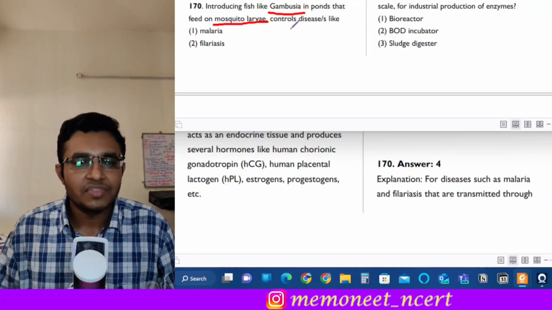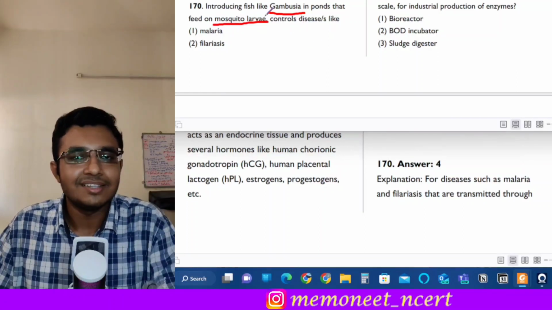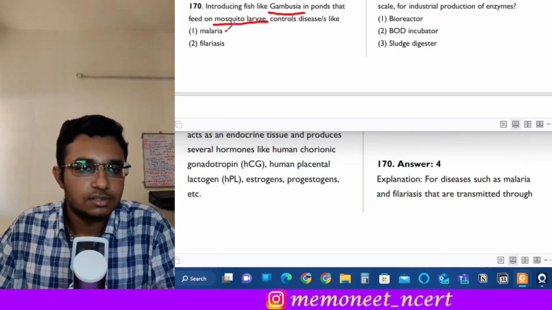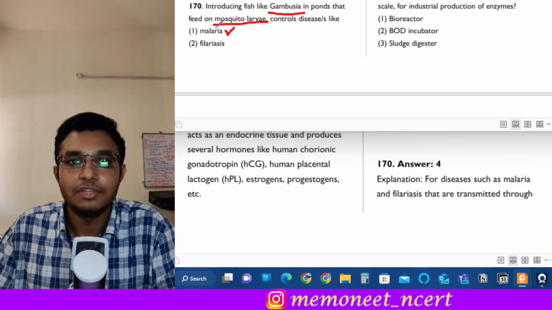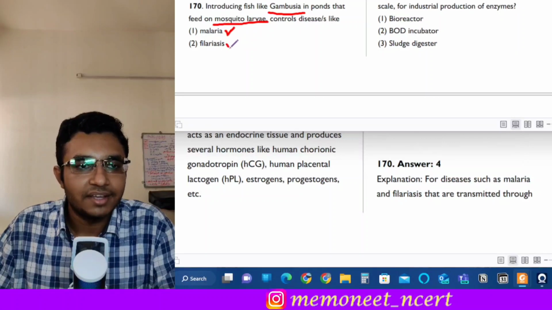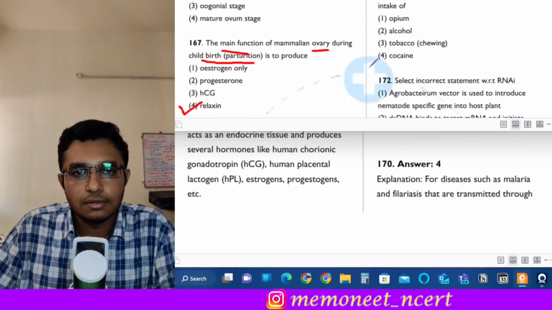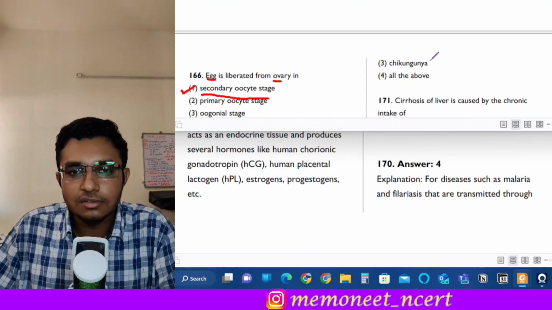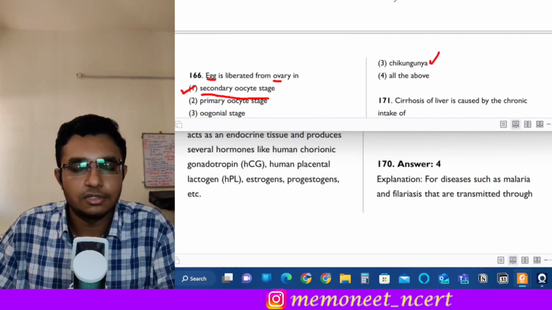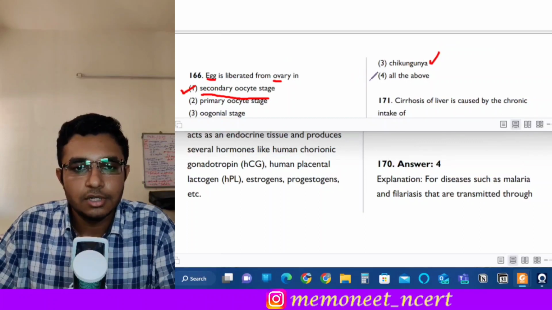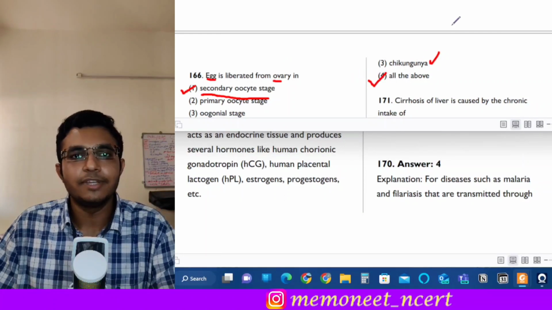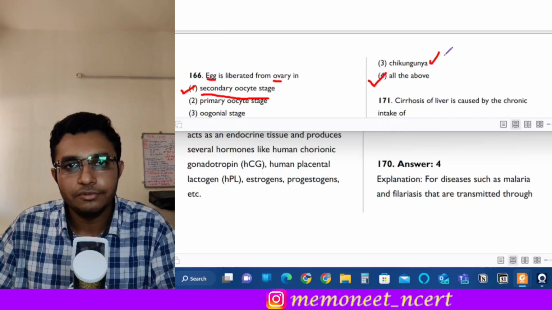Now among the options, which diseases are spread by mosquito? So see, malaria is spread by the female anopheles mosquito. Filariasis is spread by the female culex mosquito. And the third option is chikungunya. So chikungunya also spreads by mosquito, the female aedes mosquito. So all of the above diseases will be controlled if we put Gambusia fish in the pond.